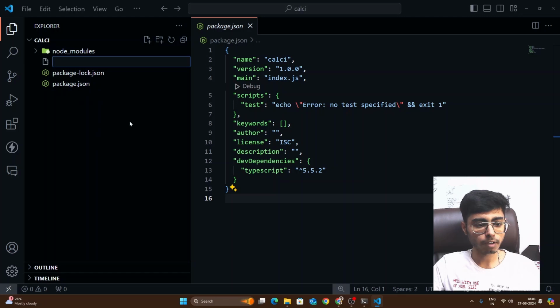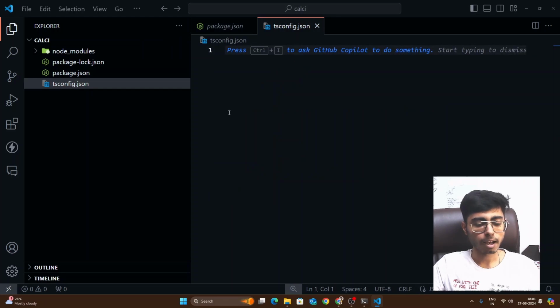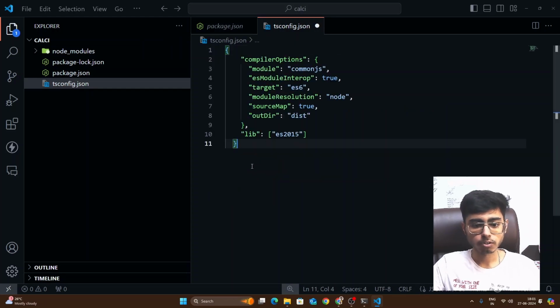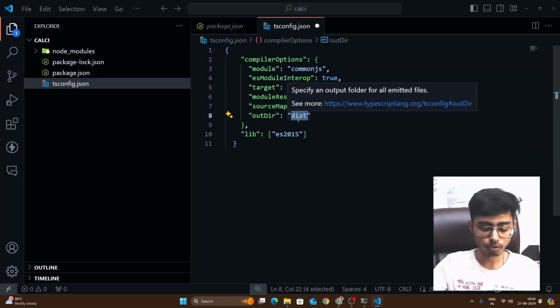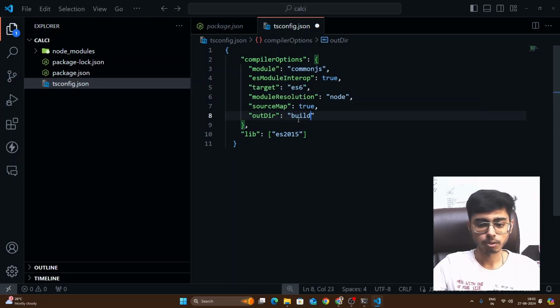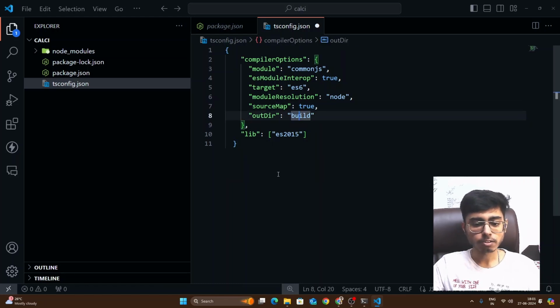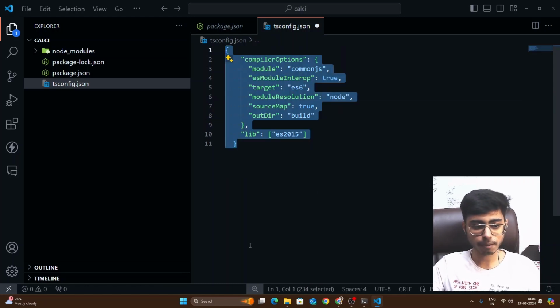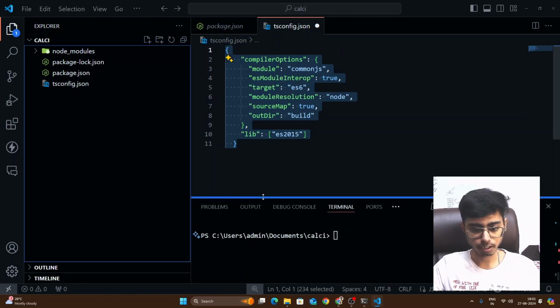Now I'm going to create one file over here that will be called tsconfig.json, and over here I'm going to paste some code. This is the same code that you also have to paste. And this output directory, I don't want to call it dist, I want to call it build. You can call it anything, right? Most of the time it is called dist or it is called build, right? So these are the initialization steps. Now we have initialized TypeScript in our Node.js project, right?